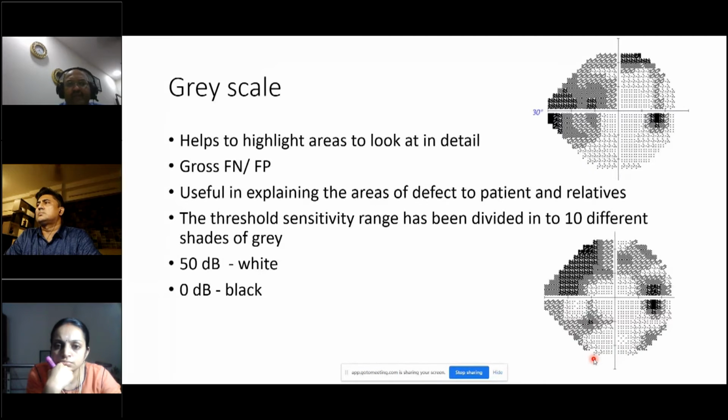Now the grayscale. People say don't look at the grayscale too much, but it usually helps to look at the area in detail. Gross false positives and gross false negatives can be highlighted in the grayscale, which we'll come to a little later. It is useful in explaining areas of defect to the patient and relatives. If you have a tubular field, you can tell the patient and the attendant what practical problems they're going to face. The threshold sensitivity range has been divided into 10 different shades of gray, and in this example you can almost make out all 10. 50 decibels is the white area and the black area is 0 decibels.